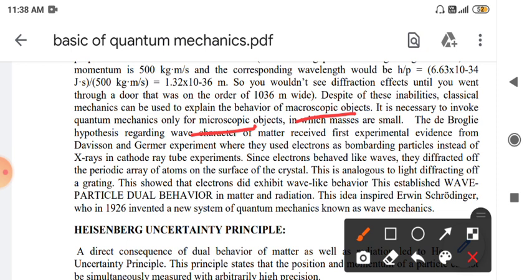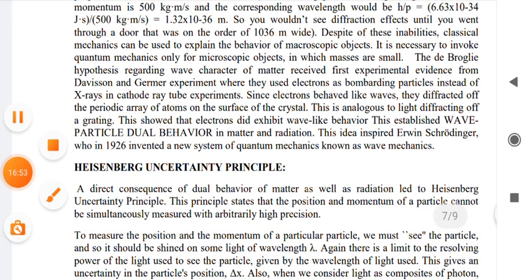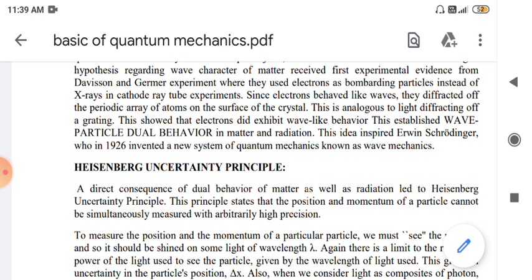Based upon this wave-particle duality of matter and radiation, the idea inspired a mathematician to introduce the concept of the wave function in 1926 into quantum mechanics, so that field is also called wave mechanics. We will see the Heisenberg uncertainty principle and other topics in the next lecture.